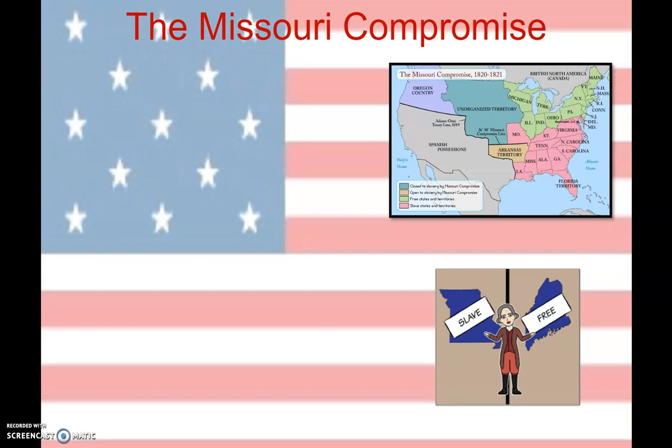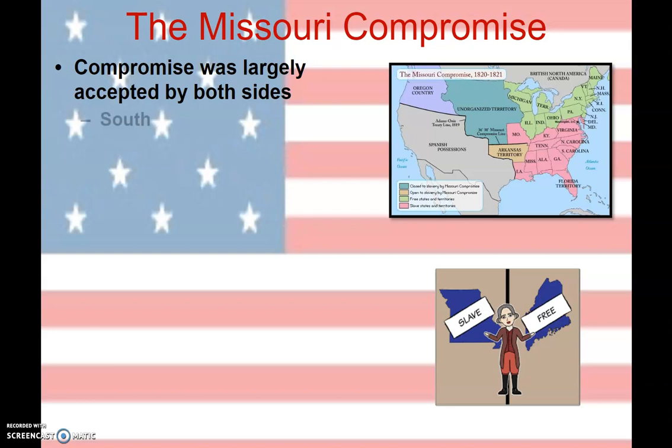Now, were people happy about this? Absolutely. The South loved this, all right? The South walked away, and that's the great part of a compromise, is when both sides walk away feeling like they got the better deal, right? And that's exactly what happens with the Missouri Compromise. The South got Missouri. That's kind of what they wanted. They were really afraid that slavery was going to get affected there. Nope, they got it. They also walk away without any regions or areas losing or that will gradually lose slavery, so that's a win for them.